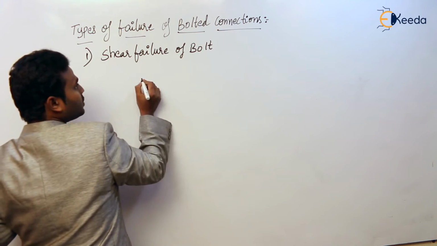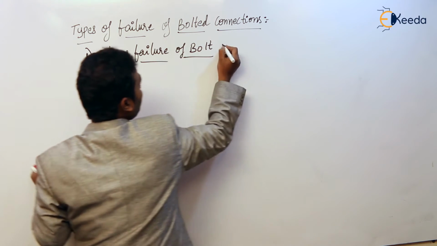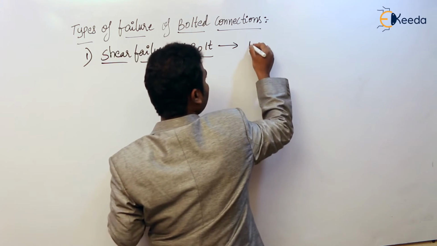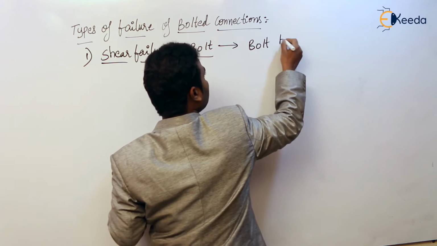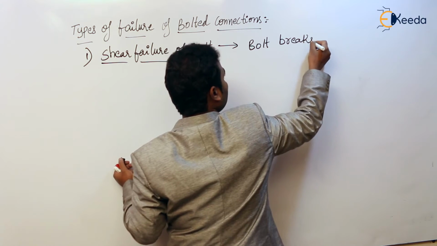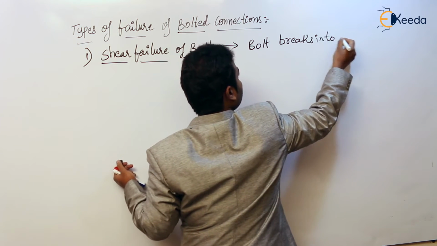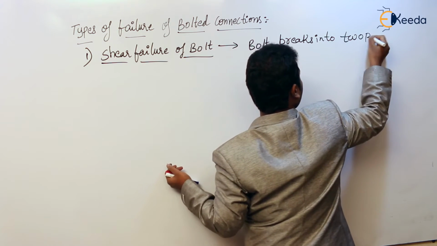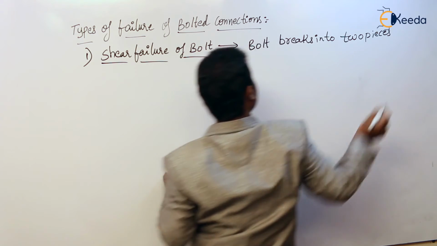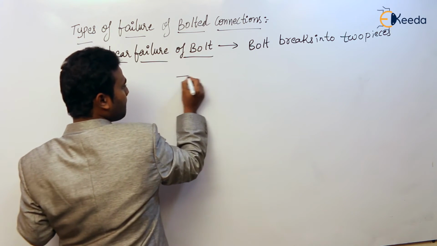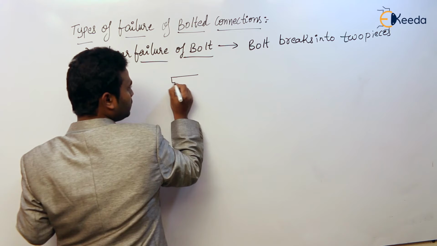So if you take a bolt, in shear failure, what is happening first of all? The bolt breaks into two pieces or two parts. Okay, so now this is the bolt.